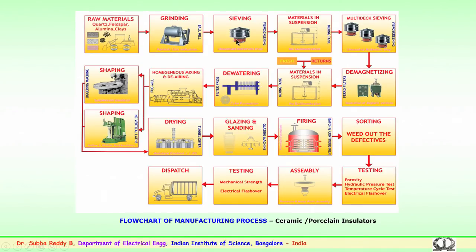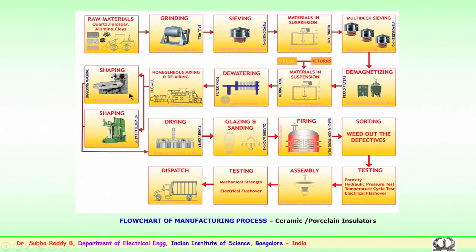Then these ground fine particles are sieved using blade type arrangements, and materials such as iron and other particles are removed with magnetic separators. Further, the materials in suspension are sent to dewatering, where 18% of the water is removed, and homogeneous mixing and drying or airing of the samples are done.